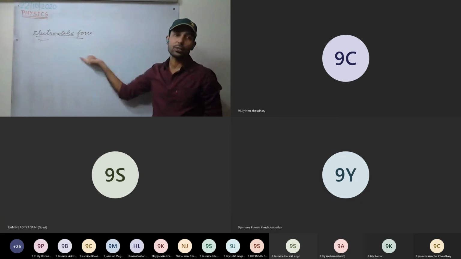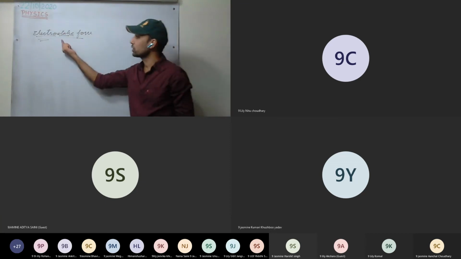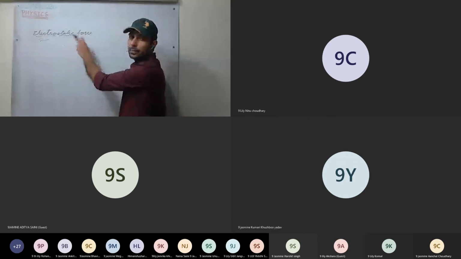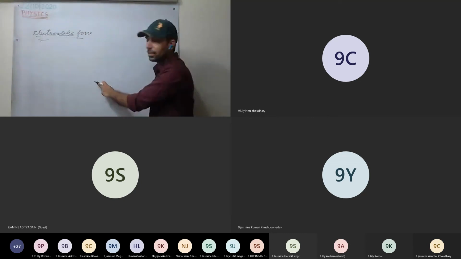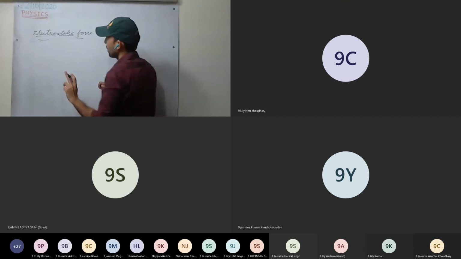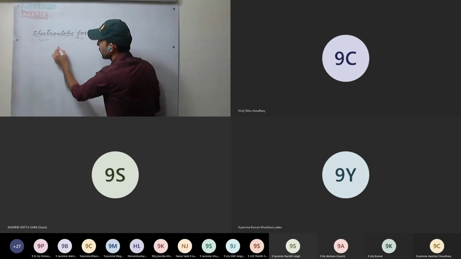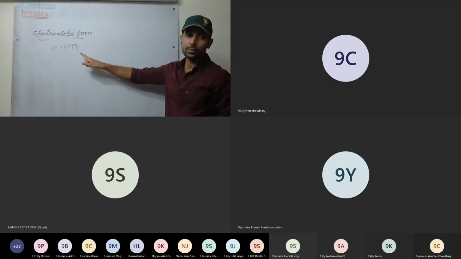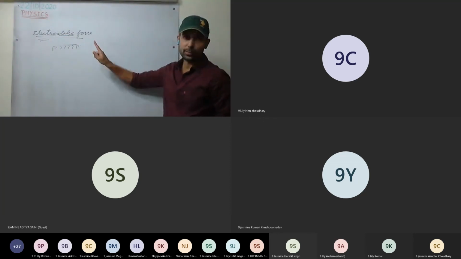In electricity, the electrons move. In electrostatics, the electrons do not move. And this occurs in insulators, whereas electricity occurs in conducting materials. So electrostatics, let us take one example. For example, you have a comb. Now, as we rub it on the hairs, what will happen? The electron transfer will take place.